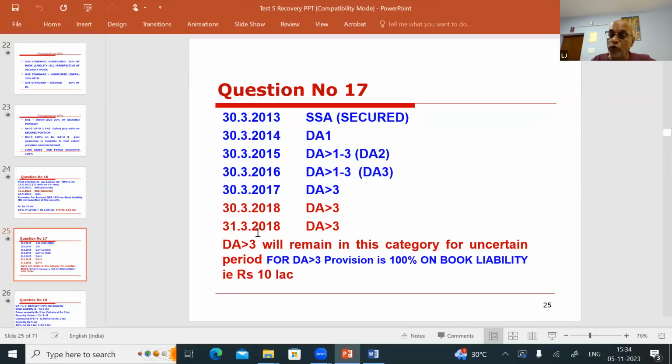The security is 6 lakhs, but don't take it into account. 10 lakhs is the liability, so you keep 10 lakhs as the provision. So the answer is DA more than 3, provision is 10 lakhs.